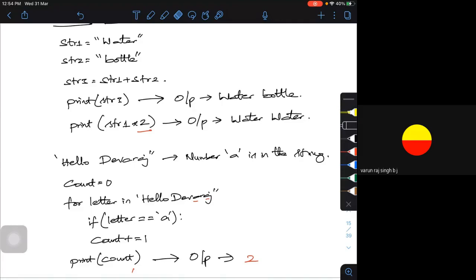Okay. Now, there are certain built-in functions in your string, there are some built-in functions.